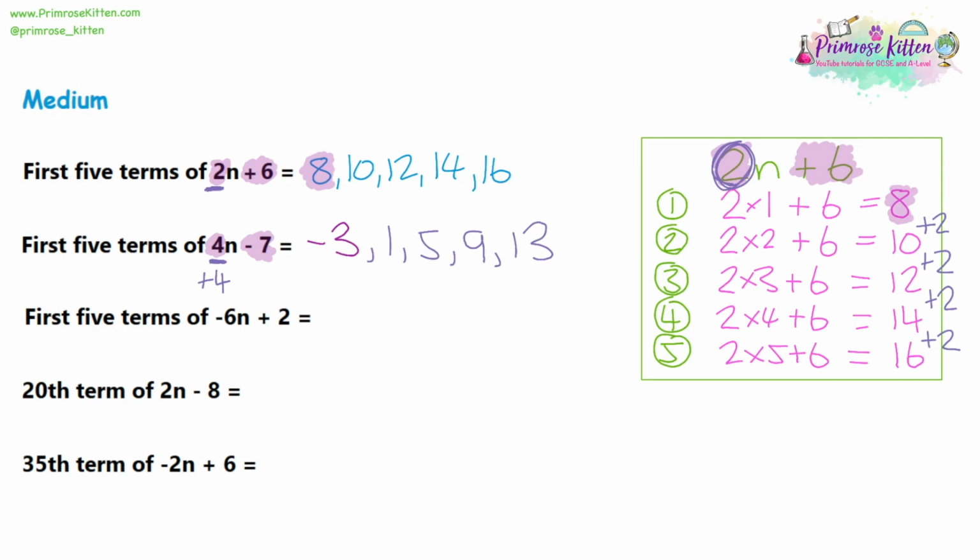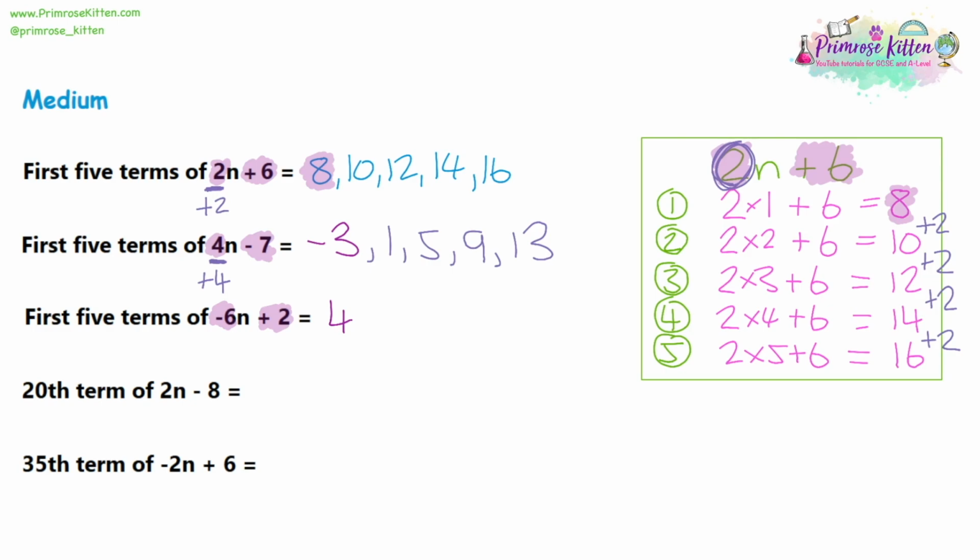We can use how the name is set out, where the numbers are positioned, to work out the entire sequence without making a large diagram. So let's do the same thing with question 3. We've got a -6 and a +2. So -6 plus 2 is -4. So this sequence is going to start off at -4.